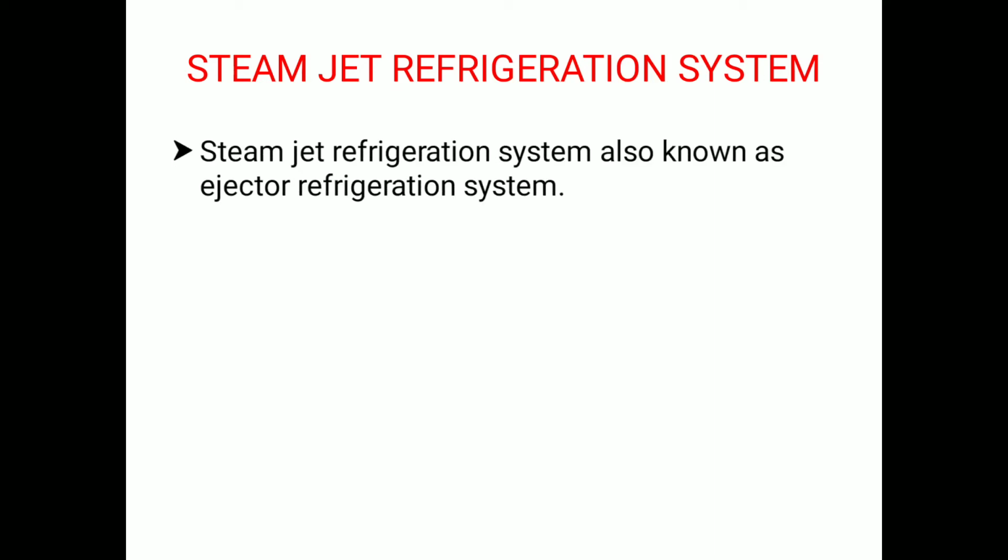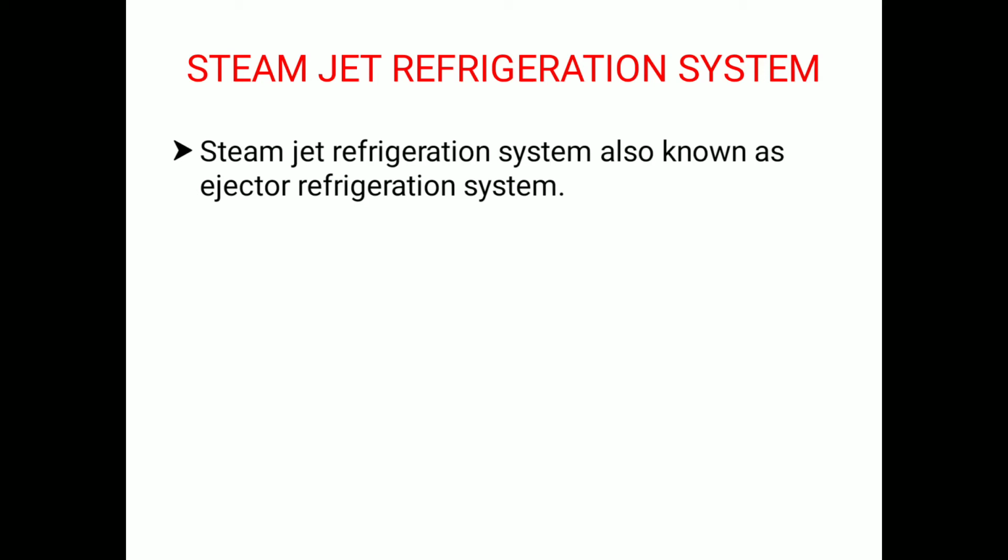So after solving the numerical, we are going to see one more refrigeration system that is called the steam jet refrigeration system. The steam jet refrigeration is also called the ejector refrigeration system.